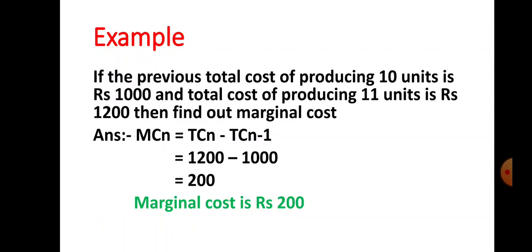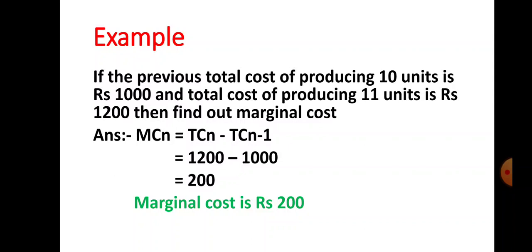Let us see again a second example of how to calculate marginal cost. If the previous total cost of producing 10 units is rupees 1000 and the total cost of producing 11 units is rupees 1200, then find out marginal cost. What is your first step? You have to write down the formula of marginal cost. What is the formula here? MCn is equal to TCn minus TCn-1.